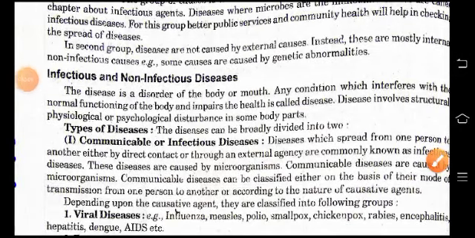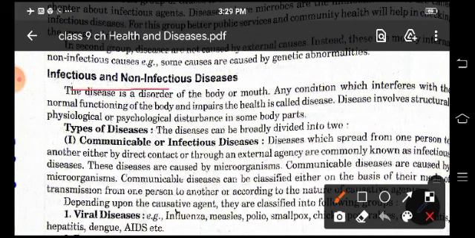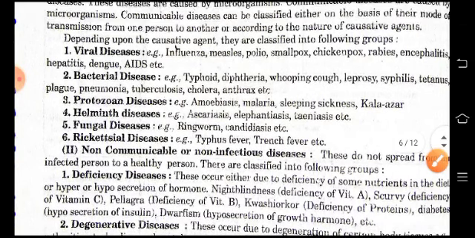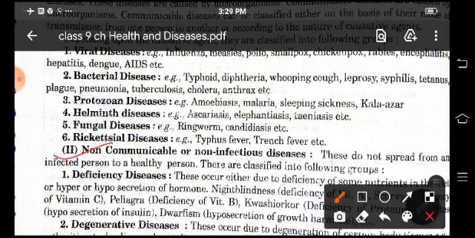Good morning, children. Today again we'll continue chapter health and diseases and we'll learn today infectious and non-infectious diseases. Children, disease can be broadly divided into two: communicable or infectious diseases and non-communicable or non-infectious diseases.